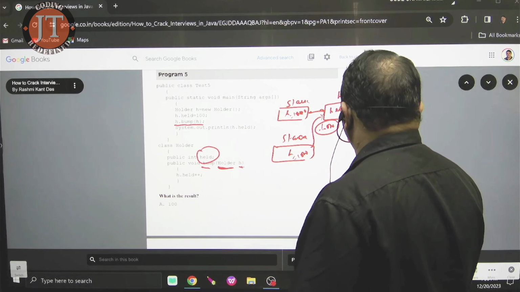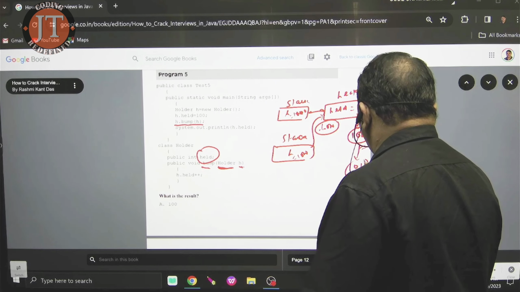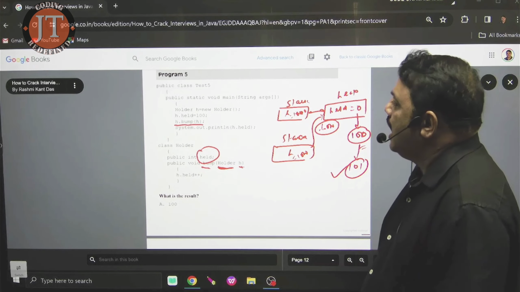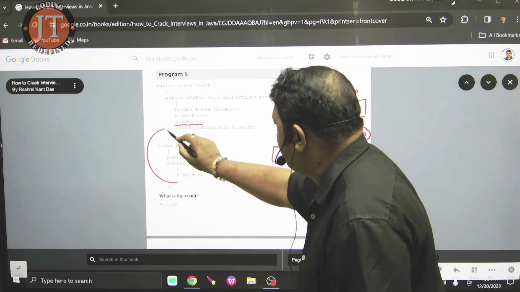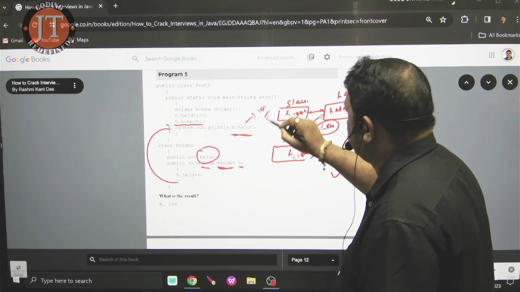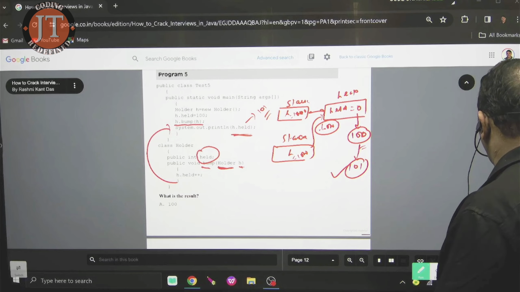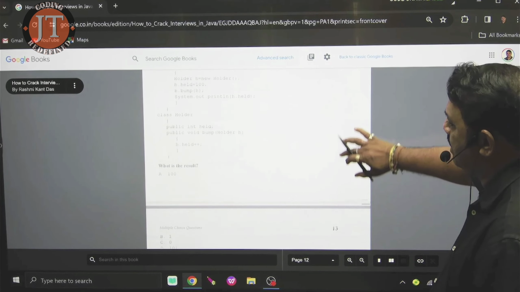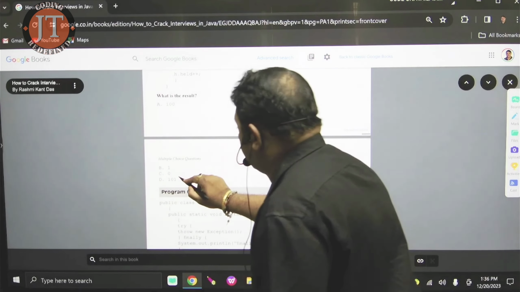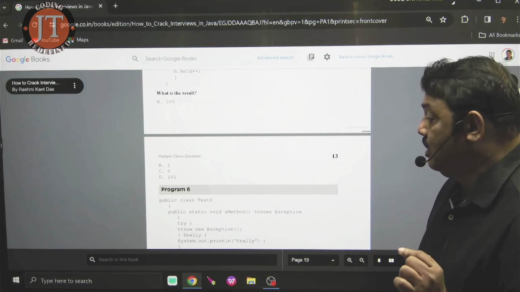H dot held plus plus. Held value is 100. 100 plus plus is 101. After the execution is over, it will go back to this line. H dot held, what is the value? 101. Check the result. 101 is the result. I just showed you what actually happens here. Here you check.